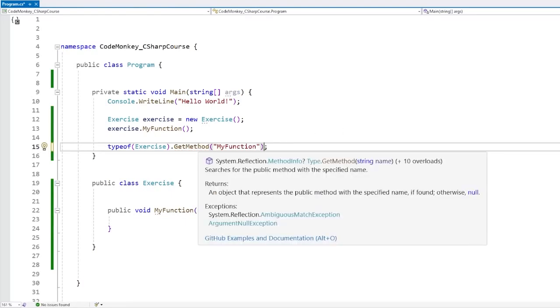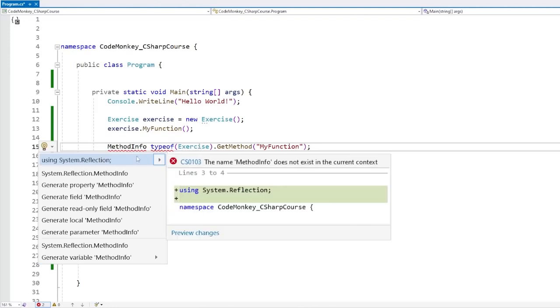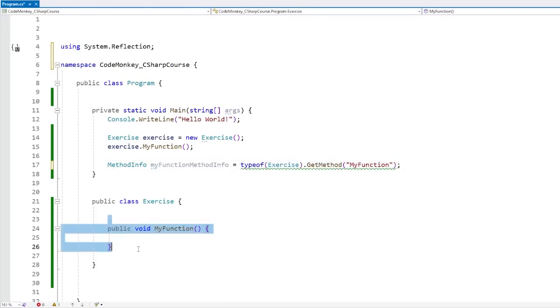And now this one is going to return an object of type MethodInfo. So MethodInfo. And this one, by the way, exists inside System.Reflection. So let's add that using. So the MethodInfo for the myFunction method. Okay, so basically now this contains the data that relates to this function.